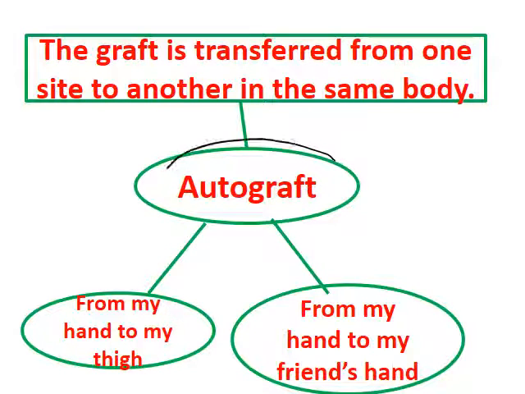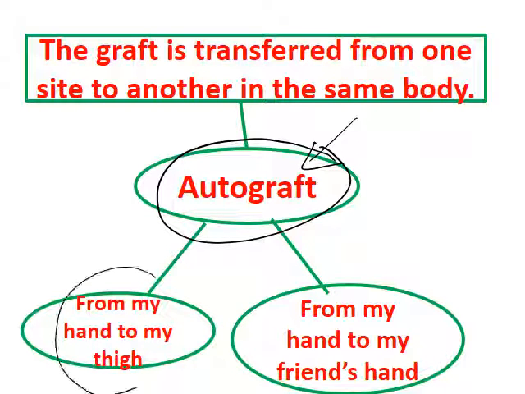Let's start using Freyr's model to define autograft. The autograft is the graft that's transferred from one side to another within the same body. Autograft example, from my hand to my thigh within the same body. The opposite, from my hand to my friend's hand, is not an autograft, this is a non-example. Okay? This is the first type, autograft.